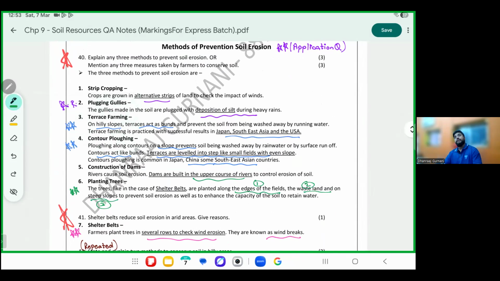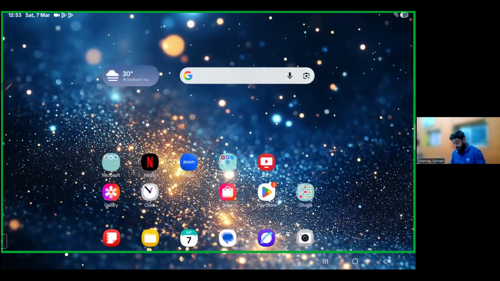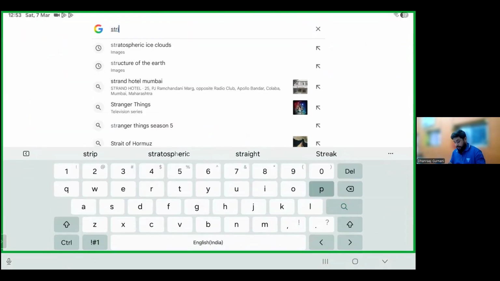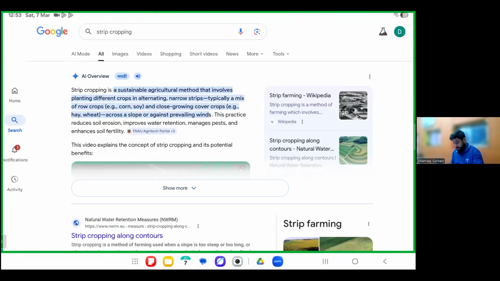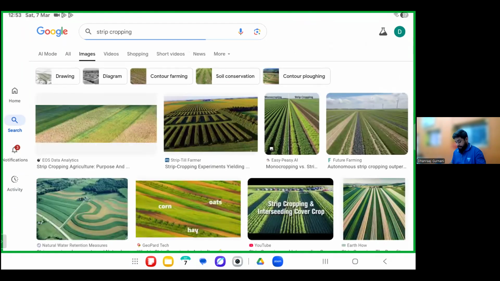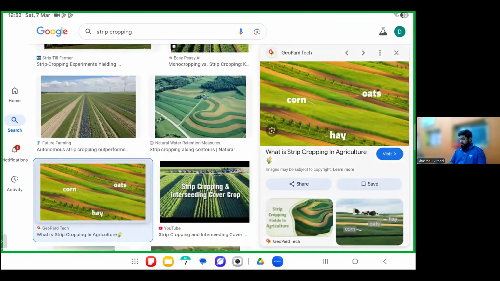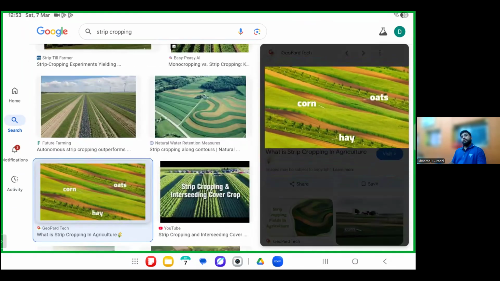Last one, how do you prevent soil erosion? Strip cropping: alternate strips of crops should be grown to prevent soil erosion. Please have a look at this photo. This is your strip cropping photo. I'll show you terracing photo also. This is a strip crop. Can you see this? Alternate strips of crops should be grown, which will prevent erosion from wind.